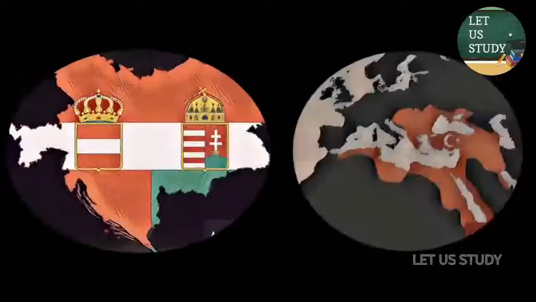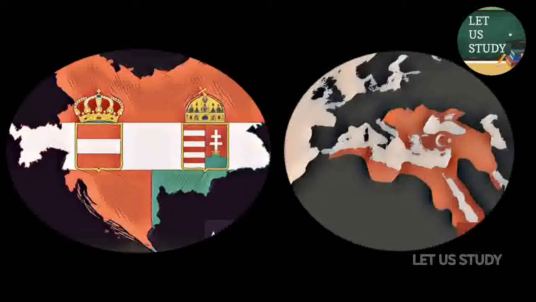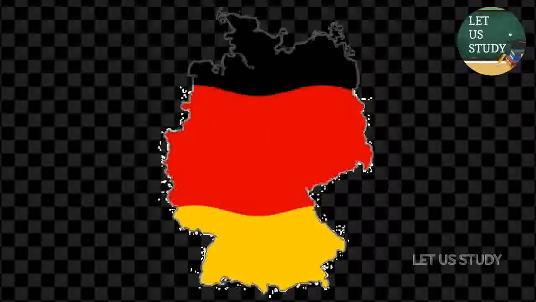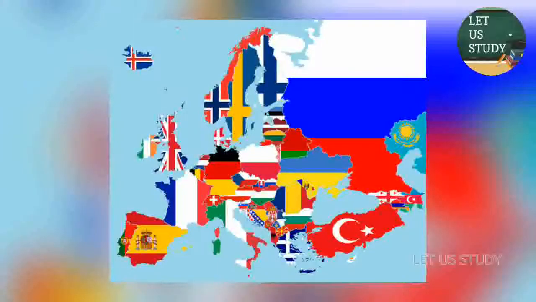The Austro-Hungarian and Ottoman Turkey empires were dissolved and broken up into small nation-states. The German Empire too was broken up and replaced by a democratic republic. The Ottoman Empire was replaced by the Republic of Turkey. A large number of new countries were formed, like Austria, Hungary, Yugoslavia, Czechoslovakia, Estonia, Latvia, Finland, etc.